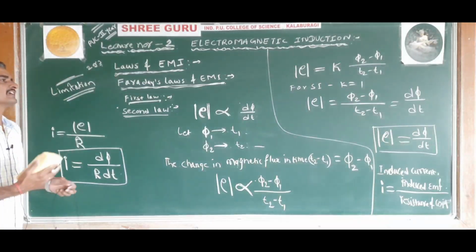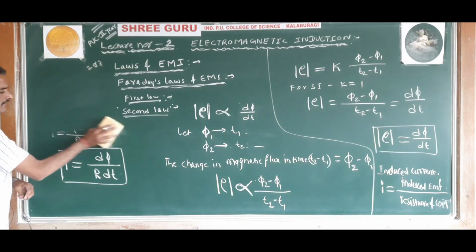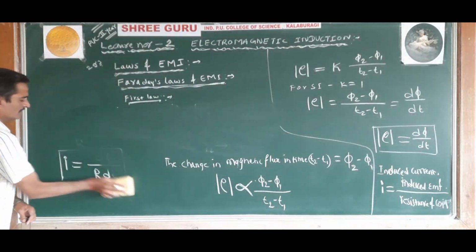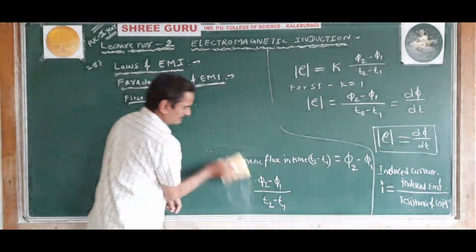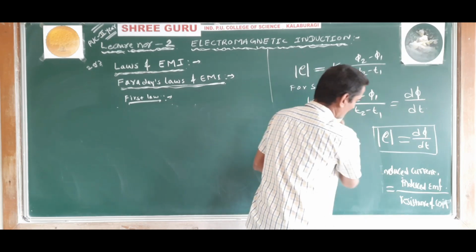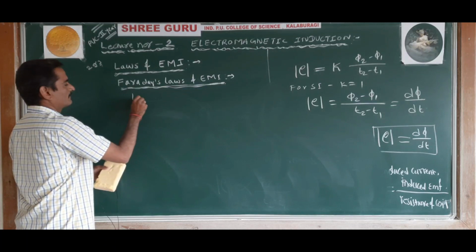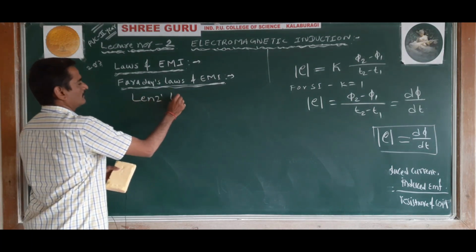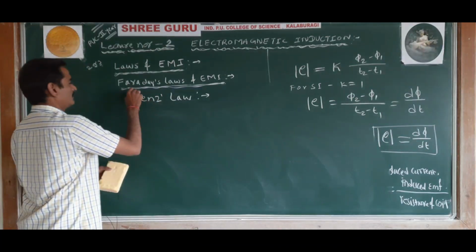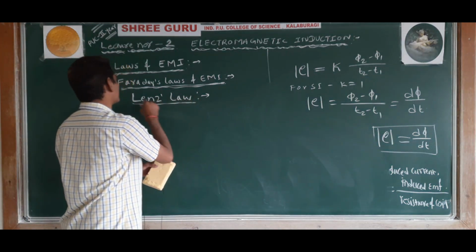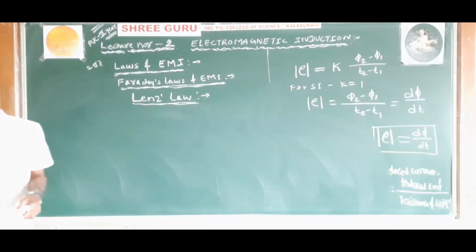Understood? So the polarity of the induced EMF was given by another scientist, that is Lenz. So next, another scientist, another law, Lenz's law. Okay. So now the Lenz's law of electromagnetic induction gives the polarity of the induced EMF or direction of the induced EMF.